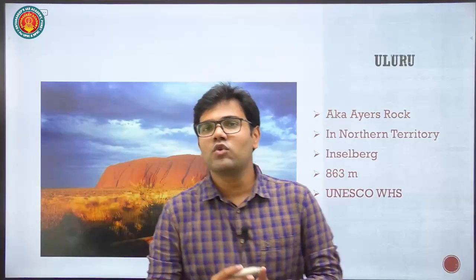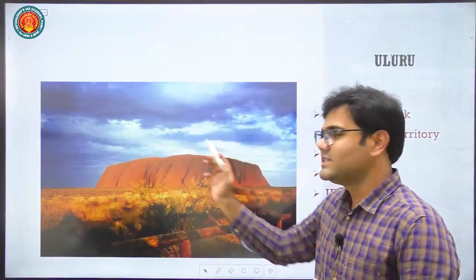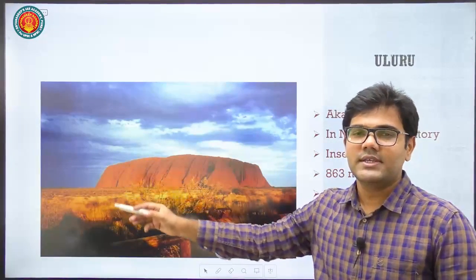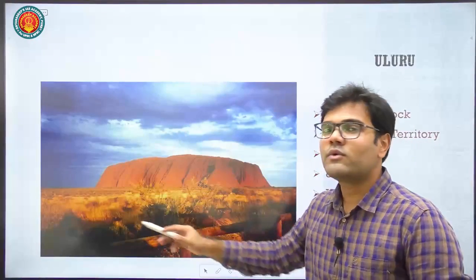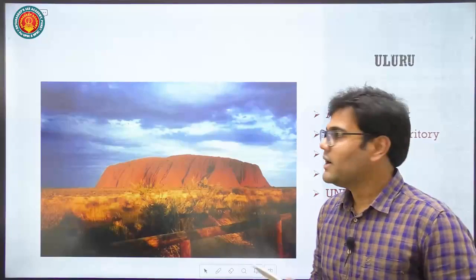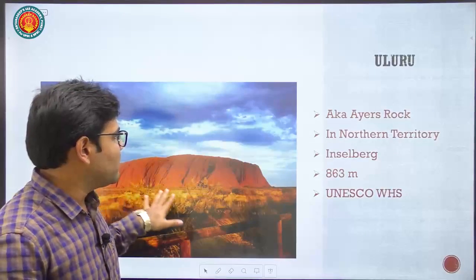Next, now we will see the important features, the Uluru Mountains. You must have seen this image. This mountain is made up of sandstone. In geography, we call this mountain an Inselberg. It is an example of relic mountains due to the weathering phenomenon. So this is made up of sandstone.